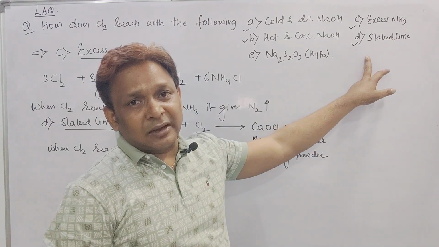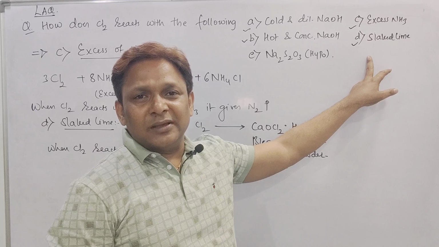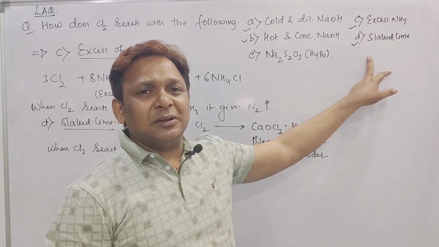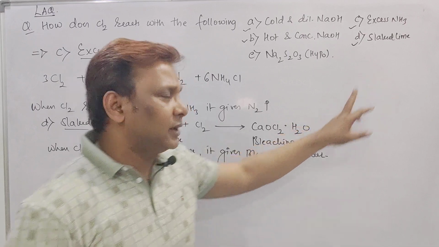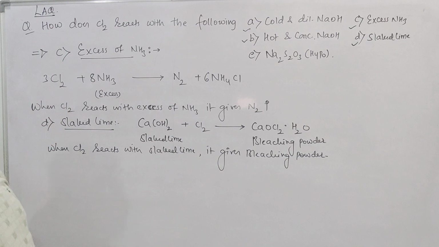Reaction of chlorine with slaked lime. What is slaked lime? Ca(OH)2. Cl2 plus Ca(OH)2 gives rise to bleaching powder. How to write bleaching powder, beta? CaOCl2 dot H2O. CaOCl2 dot H2O is called bleaching powder.